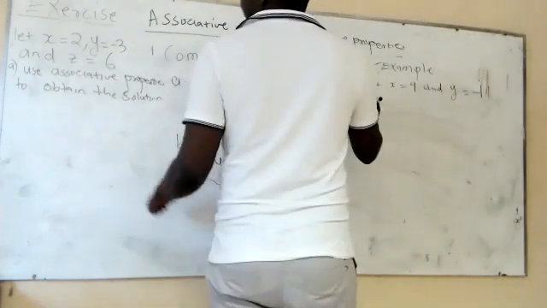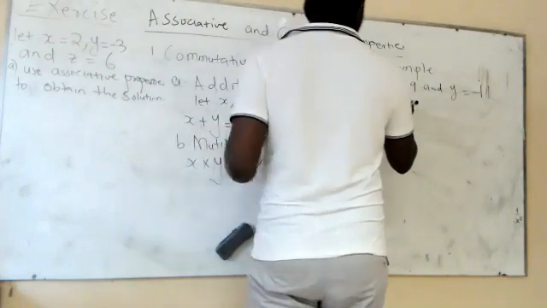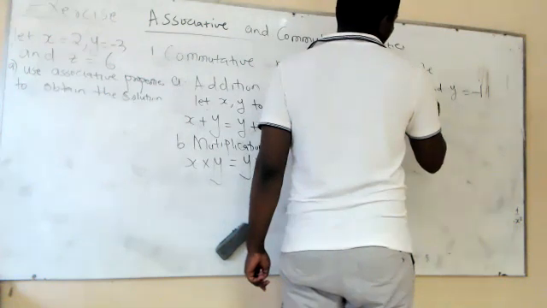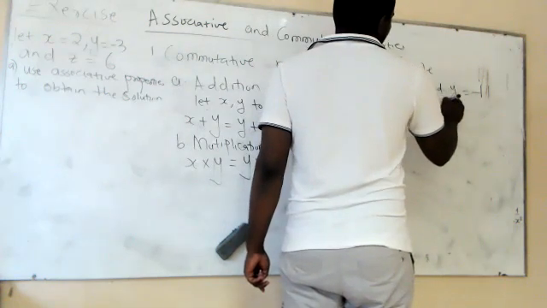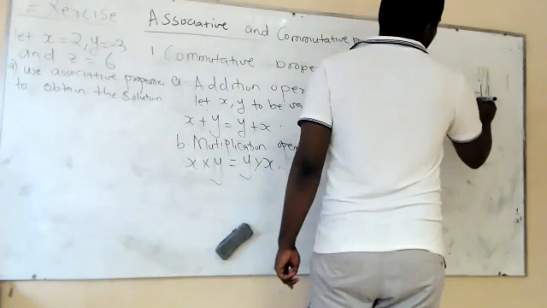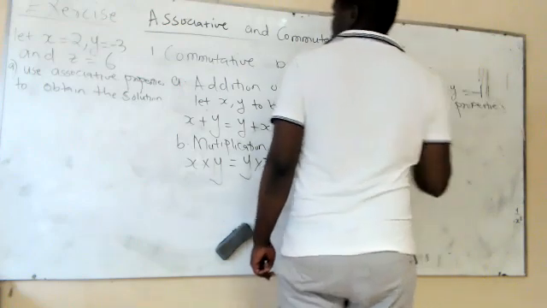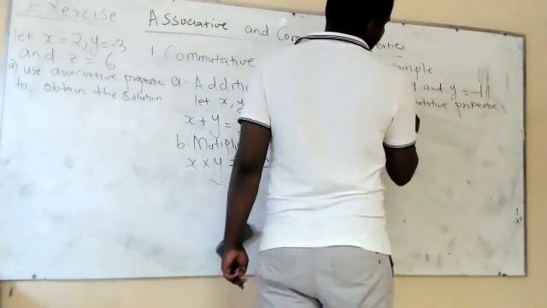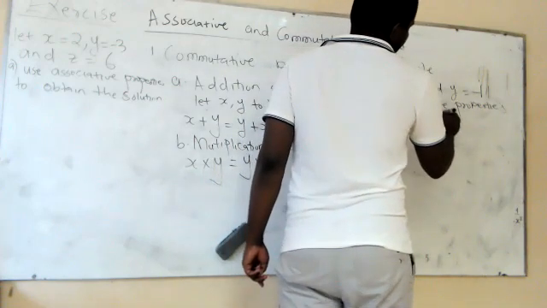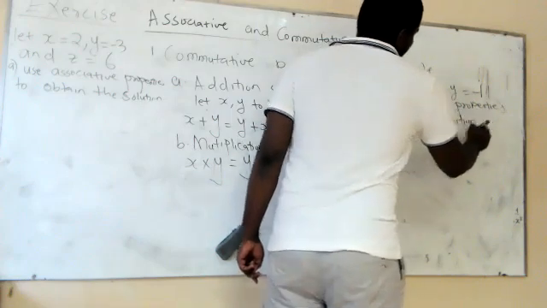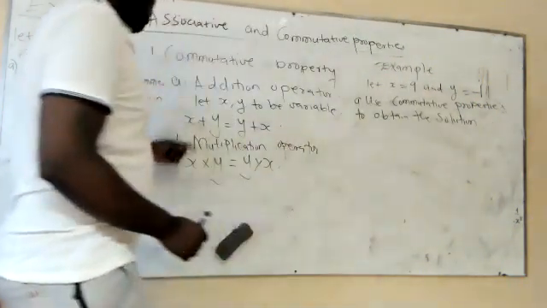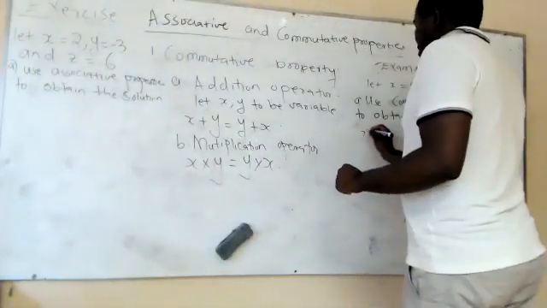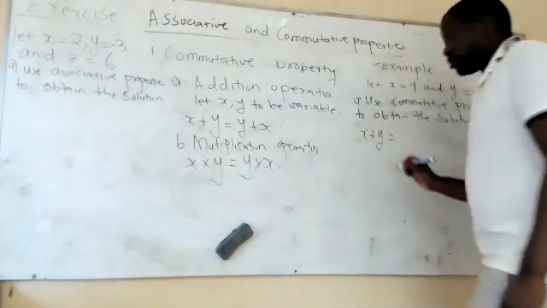So now the question again is to use commutative property. So commutative property stands for addition and multiplication, to obtain the solution. As simple as that. So now let's apply these 2 properties, the addition and the multiplication. So the addition on the left-hand side, we have to add.